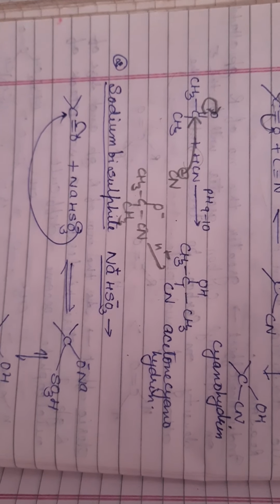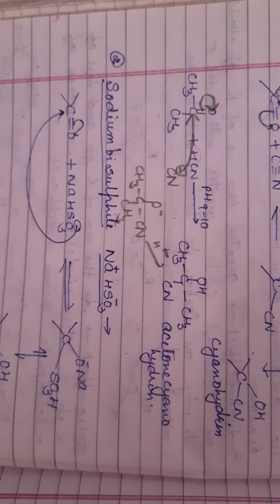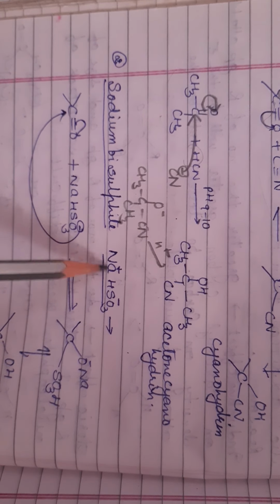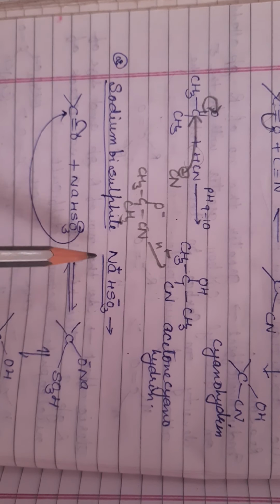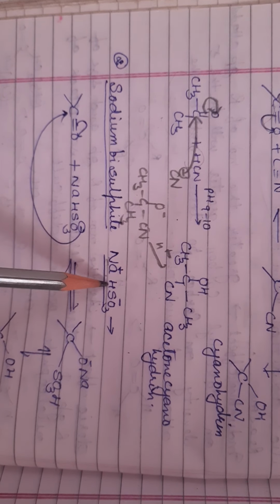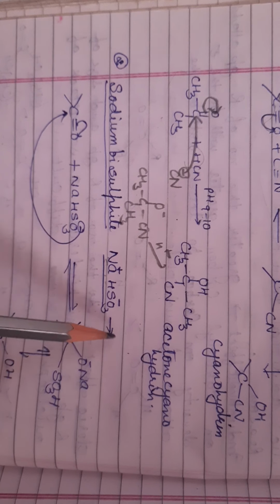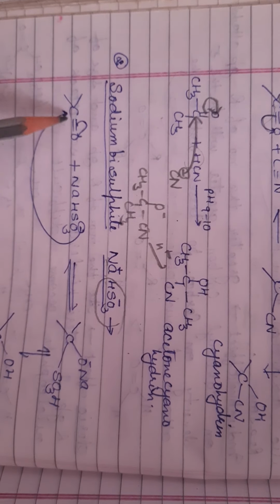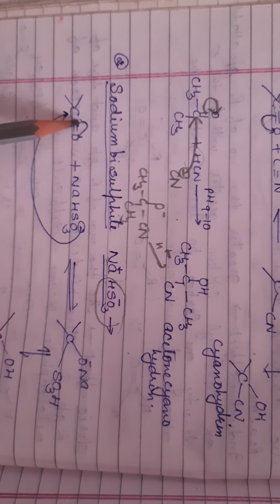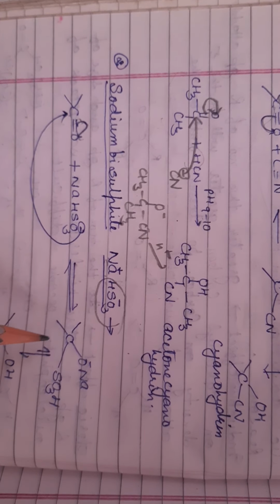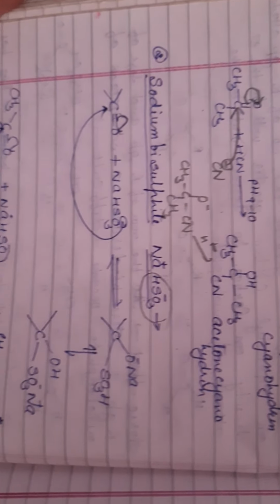Then the next reaction is addition of sodium bisulfite, which may be written as NaHSO3. Sodium bisulfite, or this is also called sodium hydrogen sulfite. Here HSO3 acts as a nucleophile, so it attacks on carbon and this pi electron shifts over oxygen. It is the slowest step, the rate determining step, and equilibrium will take place.